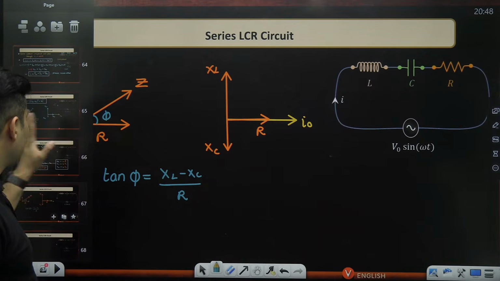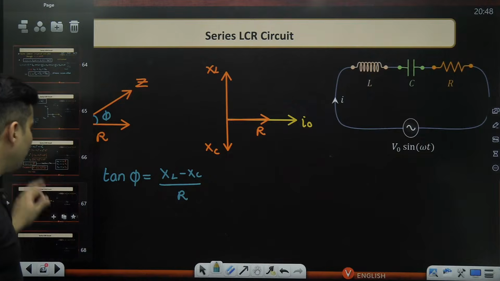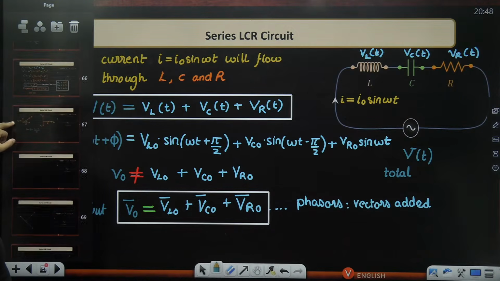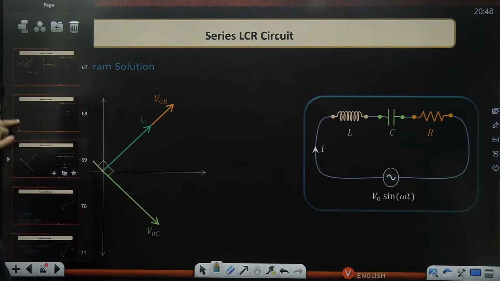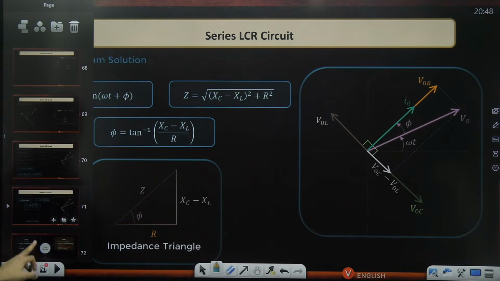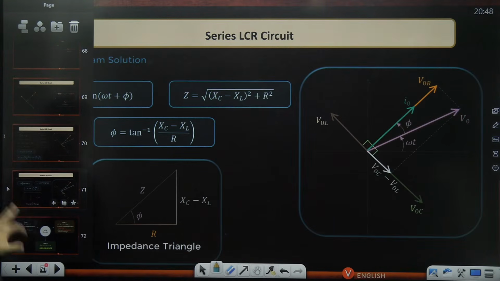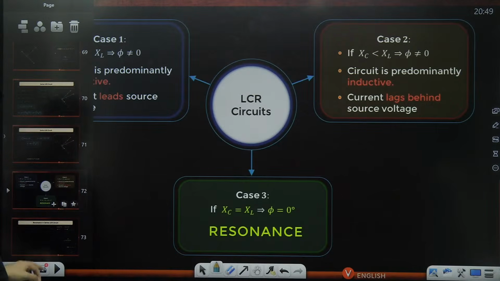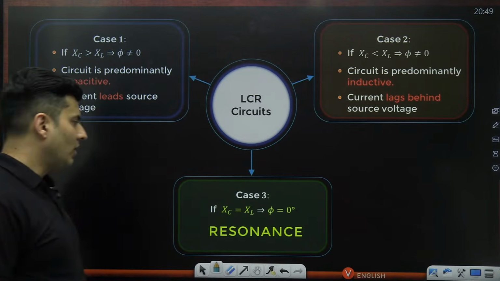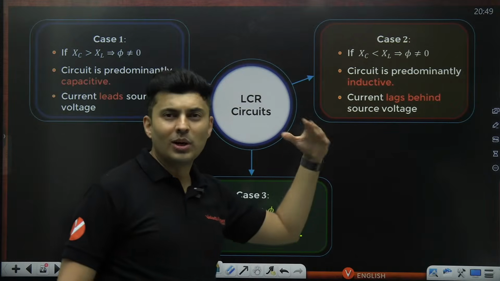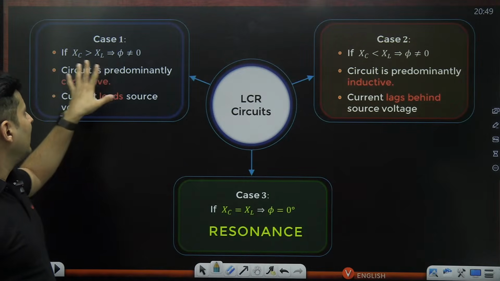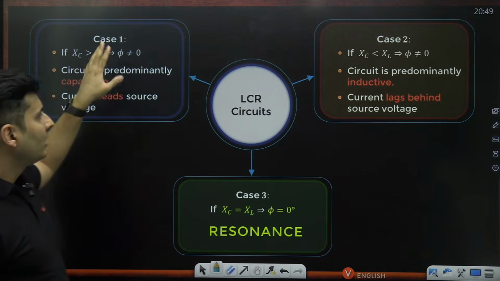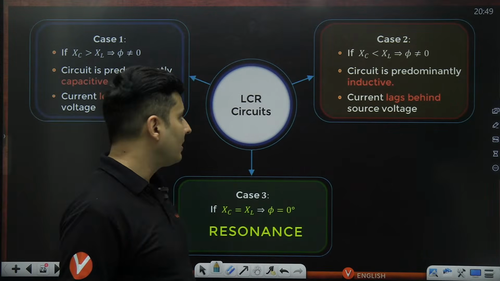Okay. Is this clear, everyone? So impedance done, reactance done. All of these things are done. Same things are given over here also, here also, here also, here also. All right. Now that we are done with this, let's come to an interesting case of resonance and also the two other sub cases. Say case 1 and case 2. First case where XC is more, case 2 where XC is less than XL.